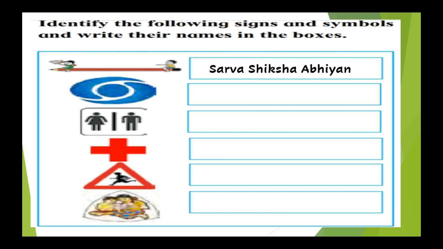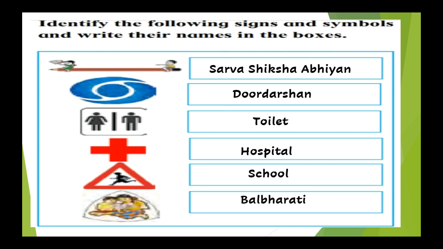So the first one is Sarva Shiksha Abhiyan. Next symbol is of Doordarshan. This is the sign of toilet. This is the sign of hospital. This sign shows that there is a school ahead. And this symbol shows that it is there in your textbook. This is known as Bal Bharti.